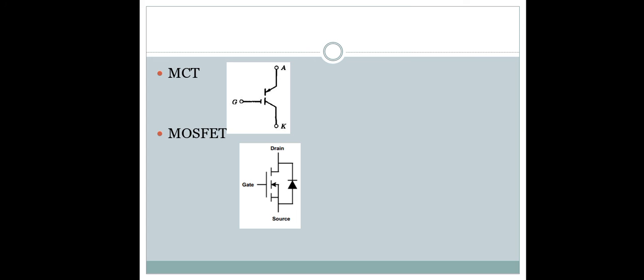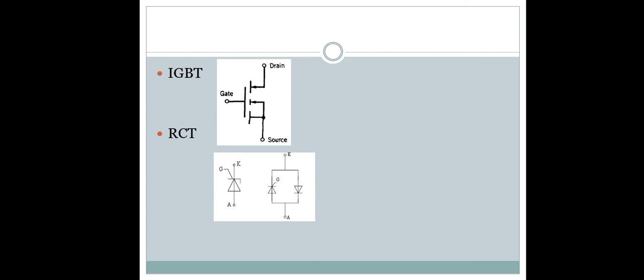Next is the MCT. Symbol of MCT. This is a three terminal device: gate, anode, and cathode. IGBT, insulated gate bipolar transistor. There are three terminals: gate, drain, and source. RCT, this is the symbol of RCT.